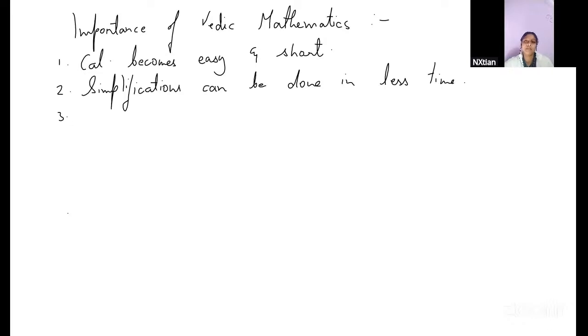So people did experiments in math also, in science and in everything, and found out different methods. Conducted researches and everything. So that led to the discovery of different formulas and facts. Now simplifications can be done in lesser times through Vedic maths.